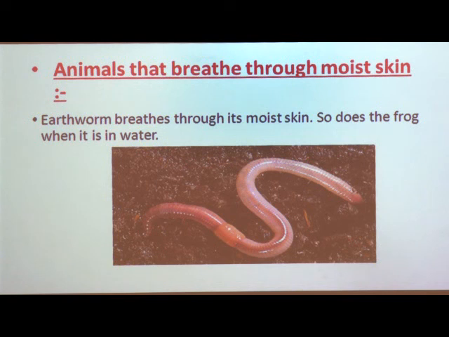It can live in water and on land, and when it is in the water it breathes through its moist skin, but when the frog is on land, it breathes through its lungs. So in two ways a frog can breathe, either through moist skin or through lungs. Those two systems are present in the body of frogs. They can breathe in water and on land.